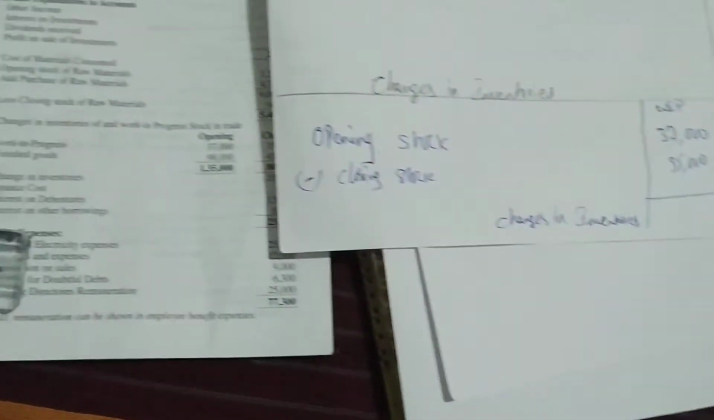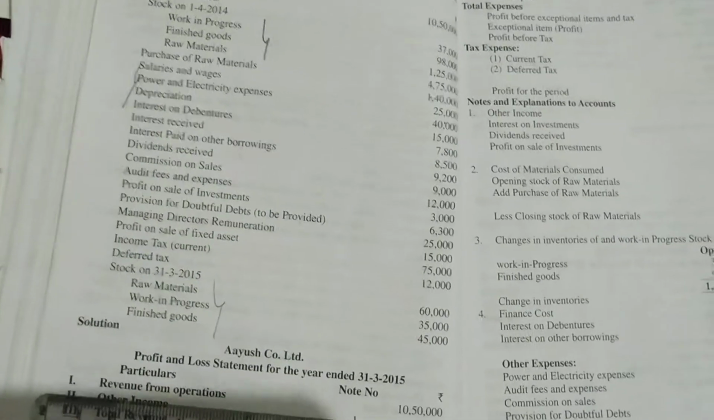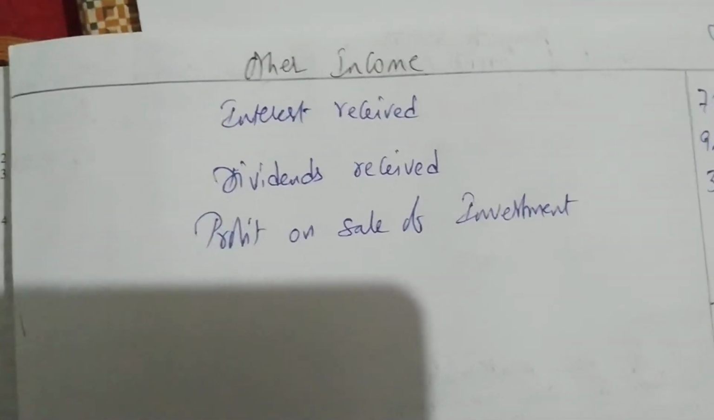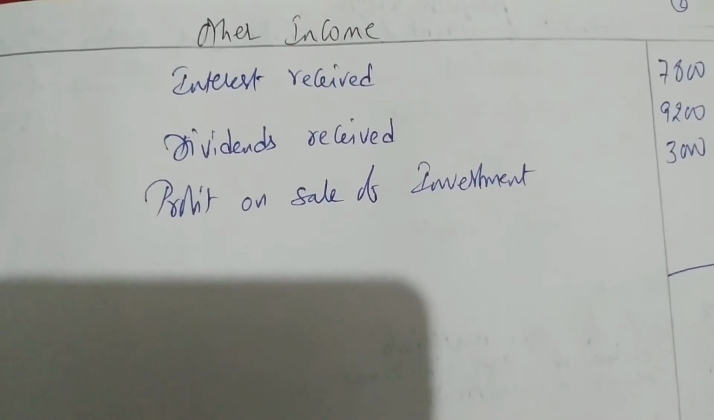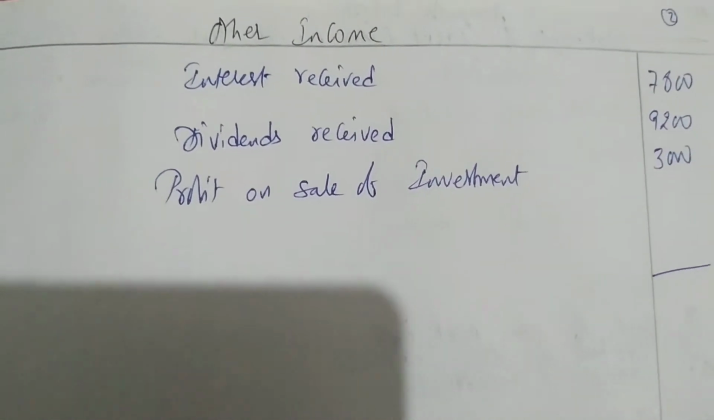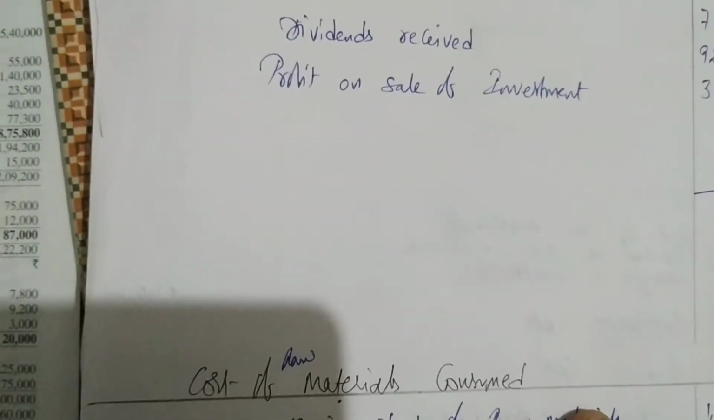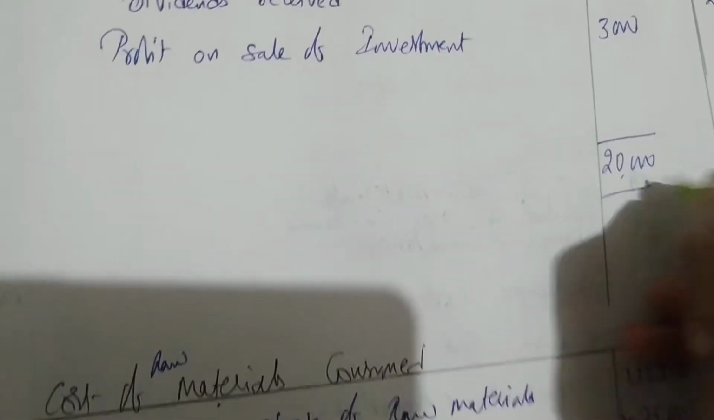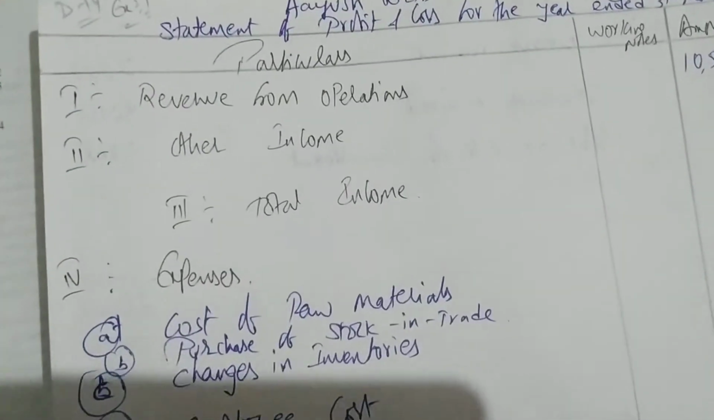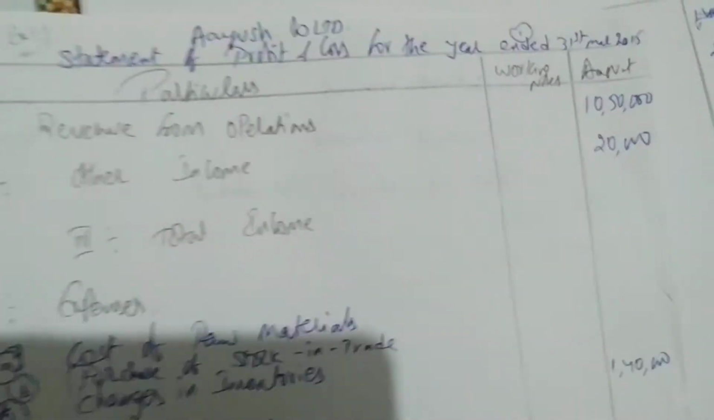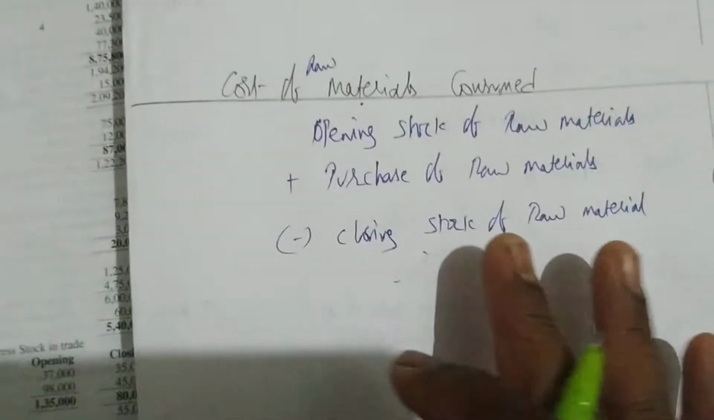Okay. So entire problem is done. One by one we'll close the other notes to accounts and we'll write the amounts. So first we'll close other income. Other income we are having 7,800 as interest received, plus 9,200 as dividend received, plus 3,000 as profit on sale of investment. So total we are getting 20,000 as other income. So let me go to the other income column in the format and I'll write in front of other income 20,000. Done.